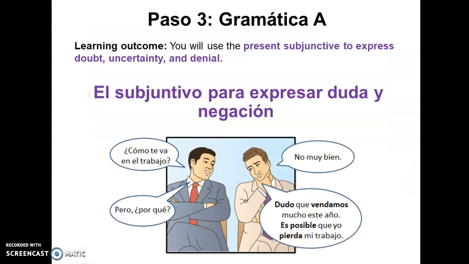Okay, so we're going to start with our paso tres. This is the fifth grammar concept. We continue with the subjunctive, and now we will discuss those verbs that express doubt, uncertainty, and denial. So, subjuntivo para expresar duda y negación. Duda is doubt, negación, negation, or denial. Okay, so let's get started.